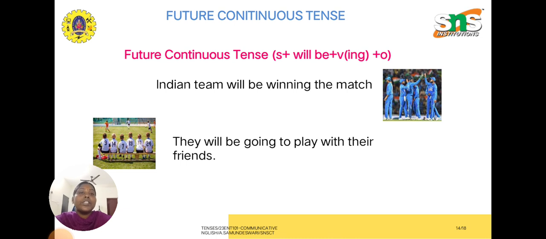The future continuous tense can be defined as the progress of an action at a certain time in the future. For instance, by this time tomorrow I will be watching the cricket match, in the sense that tomorrow around 7 o'clock I will be engaged in watching the cricket match. They will be playing with their friends, in the sense that when the time comes they will be engaged in this kind of activity.